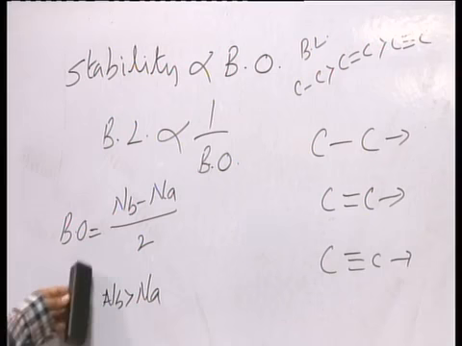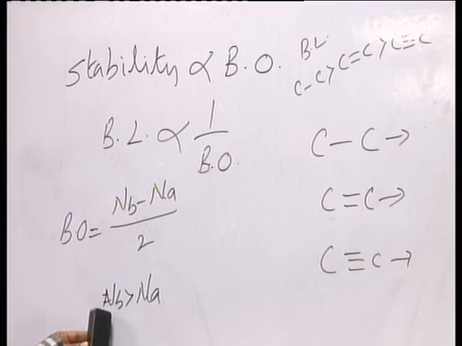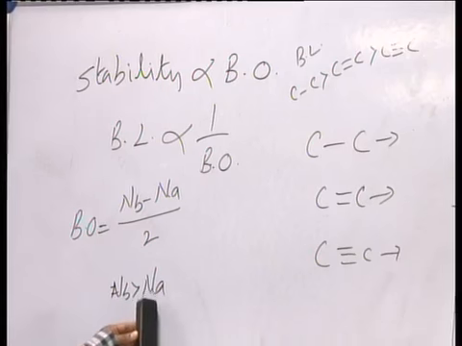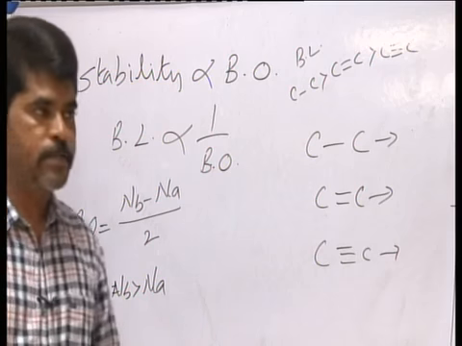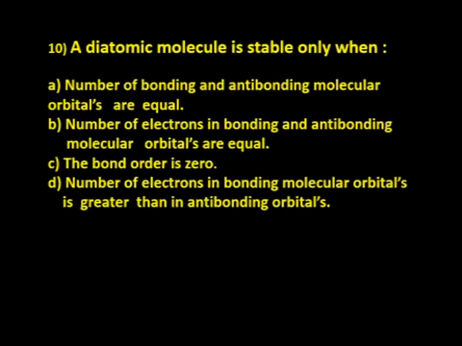What is NB? Number of electrons in bonding molecular orbitals. What is NA? Number of electrons in anti-bonding molecular orbitals. So from the options, number of electrons in bonding molecular orbitals is greater than in anti-bonding molecular orbitals. So option D is the correct answer.